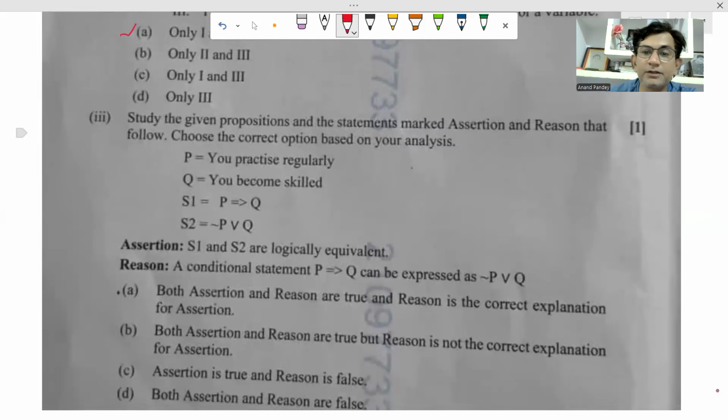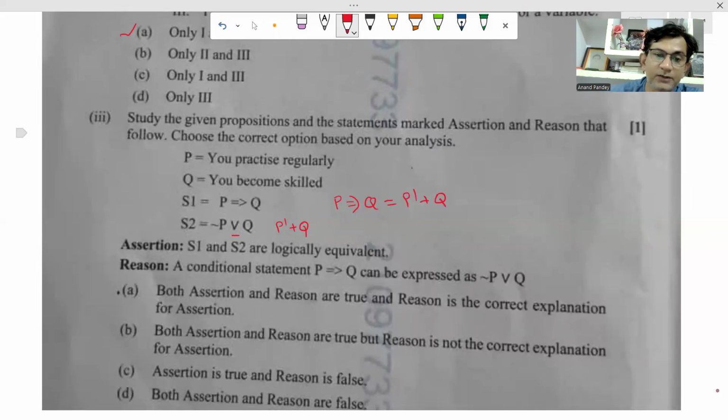Study the given proposition and statements marked assertion and reason. Follow and that you will read it. P equal to you practice regularly. Q, you become skilled. Here S1 equal to P implies Q, S2 equal to not P or Q. This symbol is for or, means it is equivalent to P dash plus Q. So actually P implies Q is equal to P dash plus Q.